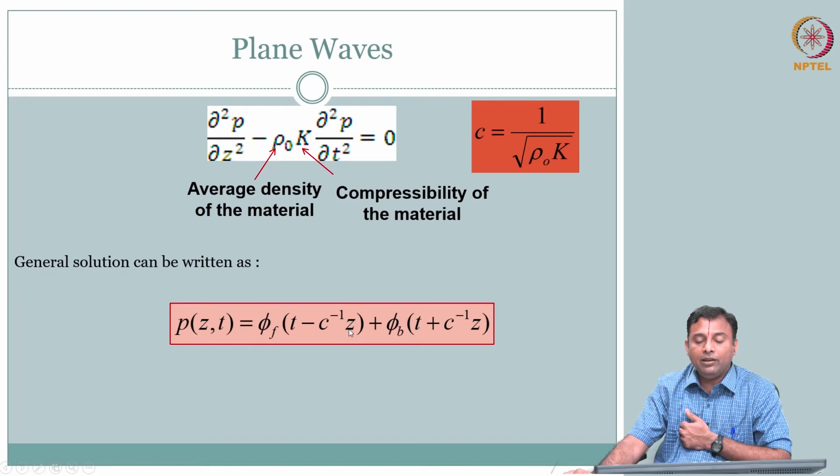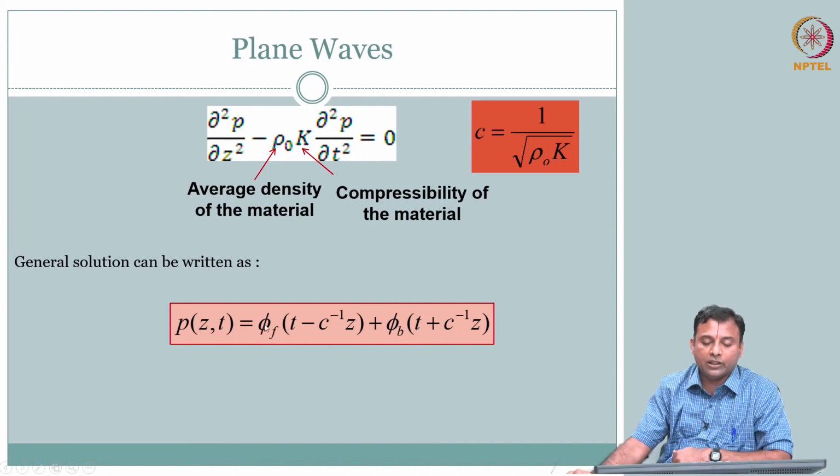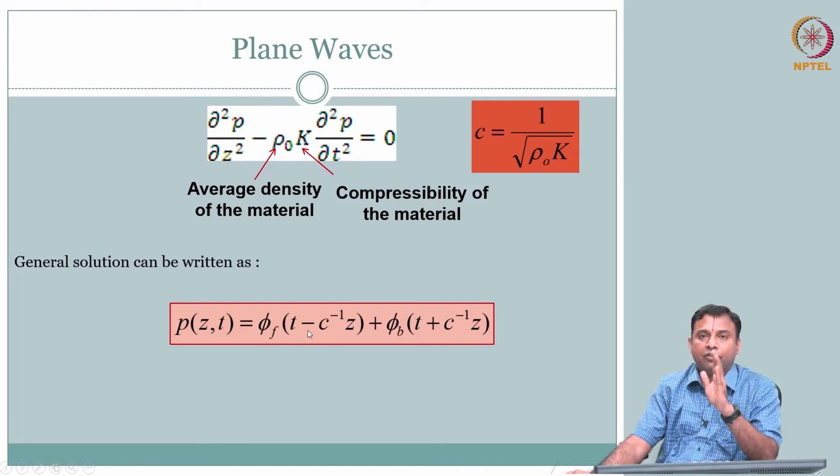Oh, you travel in the positive z direction. As t increases here, you go in the negative z direction, and therefore this is called the forward, or to the right, propagating wave, and this is called the backward propagating wave, because the basic waveform is a function of the basic waveform at t equal to 0. If you reference that,